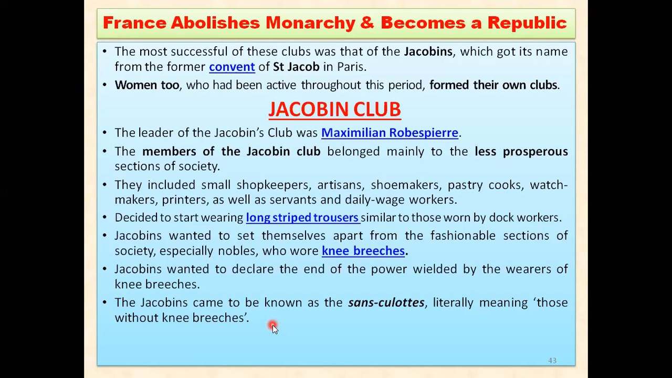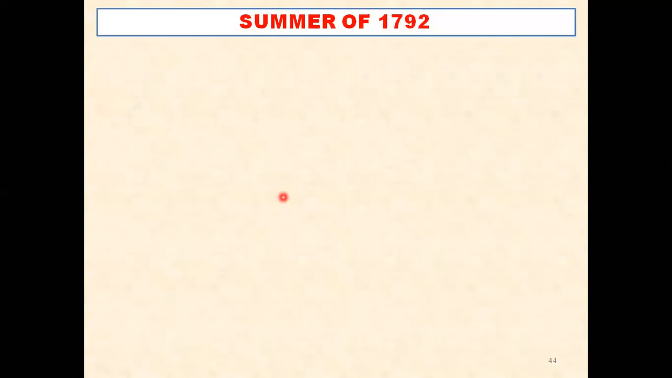You might see a lot of photos in your history book. Sans-culottes men were also wearing one more thing: the red cap on their head to symbolize liberty. It meant they were saying that they are free, and no one can make them bonded laborers. So they were wearing a red cap on their head so that they could be easily identified as members of the Jacobin Club. So this was the thing.